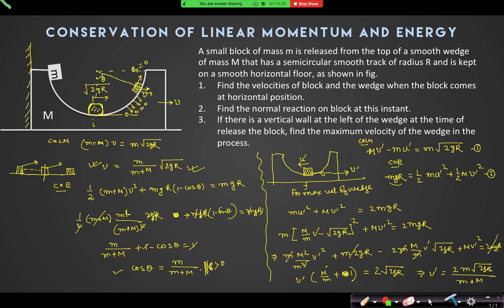So when the block was at the initial horizontal position, its velocity was root 2 gr. So when it goes to the highest point and then returns back, why is its velocity changing? Because initially only the block was moving, but when it has come back, the wedge is also moving with it.